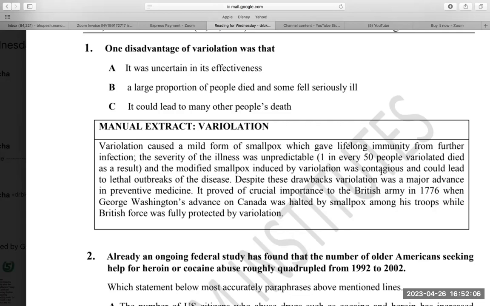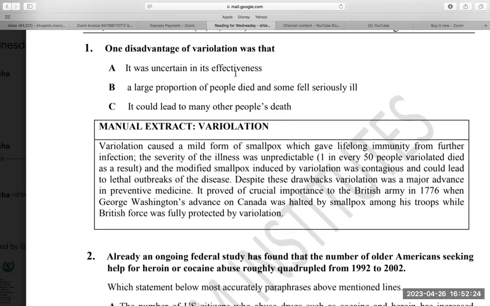Suppose you got the vaccination or not, it can still happen to a third person. Despite these drawbacks, it was a major advance, so that is a positive point. I don't need it. It proved of crucial importance. That is also a positive point. So the only negative point I can note is that it could lead to lethal outbreaks.